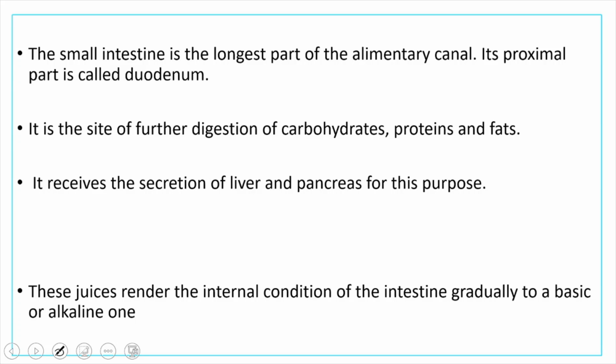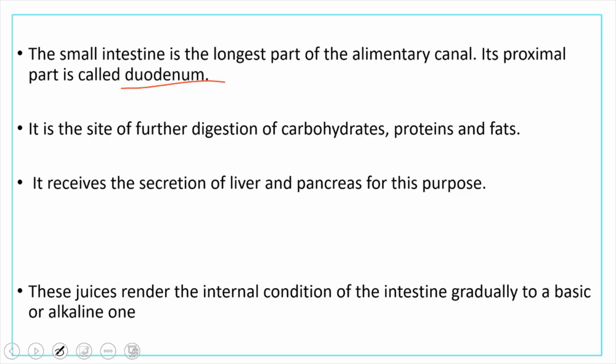And we already discussed that the small intestine is the longest part of the alimentary canal, and it is divided into three parts. The first part of the small intestine is known as the duodenum. It is the site of further digestion. Inside the mouth, carbohydrate digestion takes place. Inside the stomach, carbohydrate digestion does not take place because it is an acidic medium.